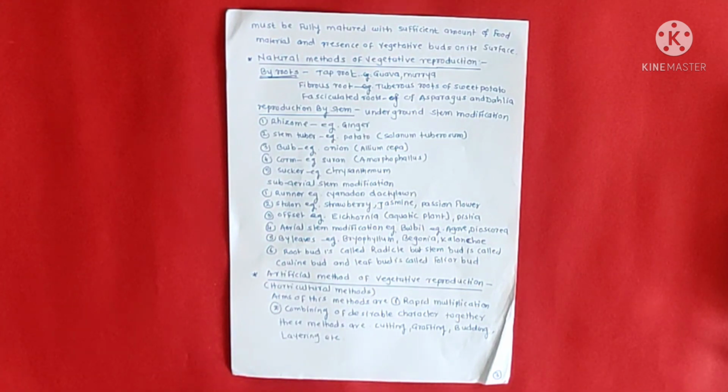By leaves, example Bryophyllum, Begonia, Kalanchoe. Root buds are called radical buds, stem buds are called cauline buds, and leaf buds are called foliar buds. So these are the natural methods of vegetative reproduction occurring naturally on the earth.